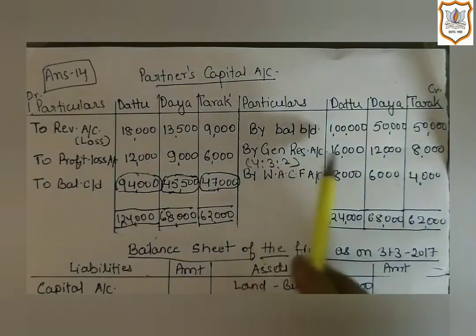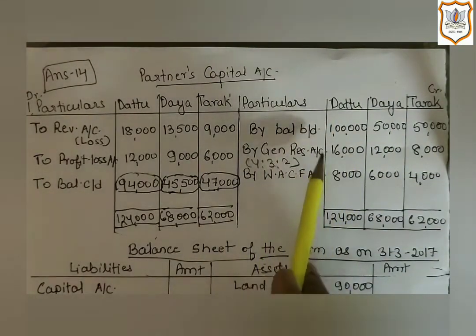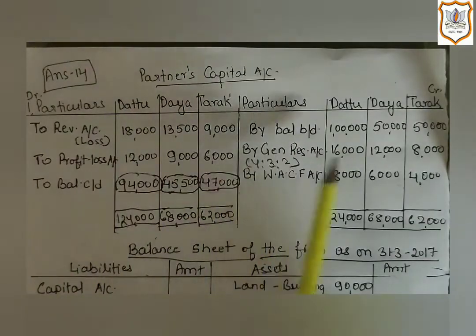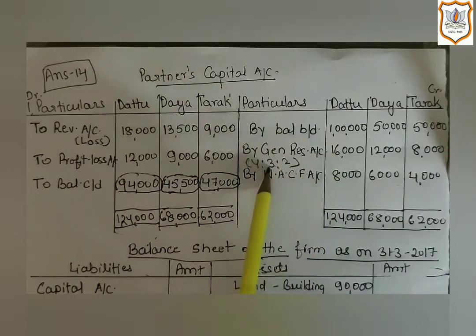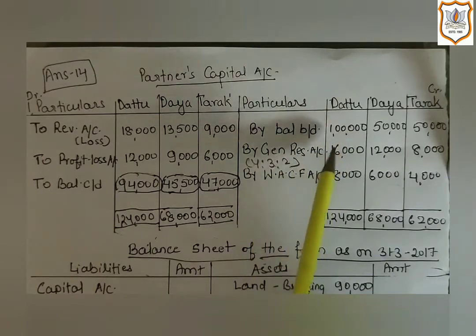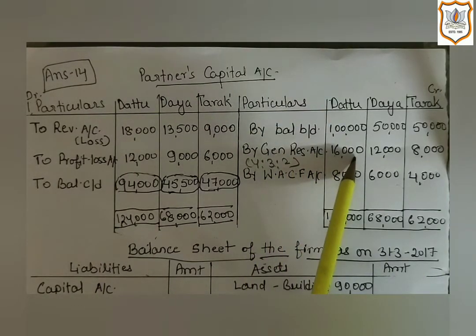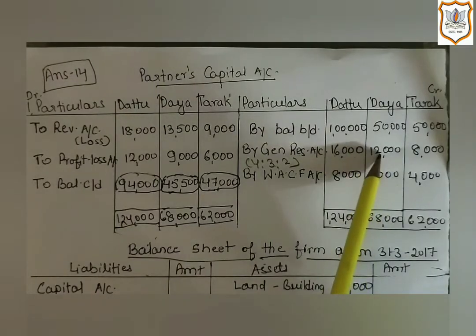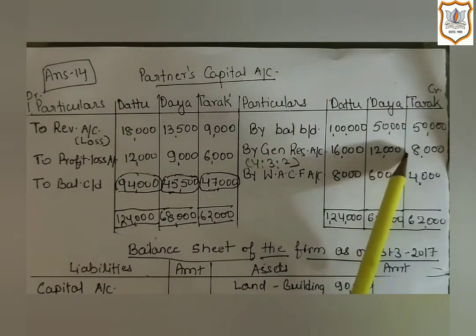The general reserve amount is 36,000, so Dattu gets 16,000, Divya gets 12,000 and Tarak gets 8,000.